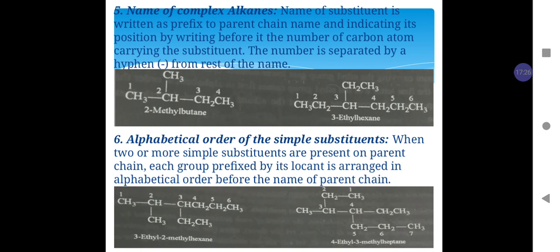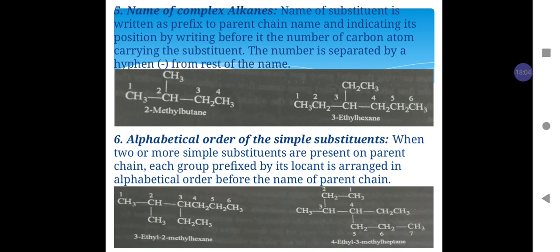For example, for the given compound, the numbering is done from the left-hand side and the substituent is present on carbon number 2 of a chain having 4 carbon atoms. For 4 carbon atoms, the word root is "but" and the suffix is "ane". Since the substituent is present on the second carbon atom, it is written as a prefix before the parent name as 2-methyl, and 2 is separated from the rest of the name by a hyphen.